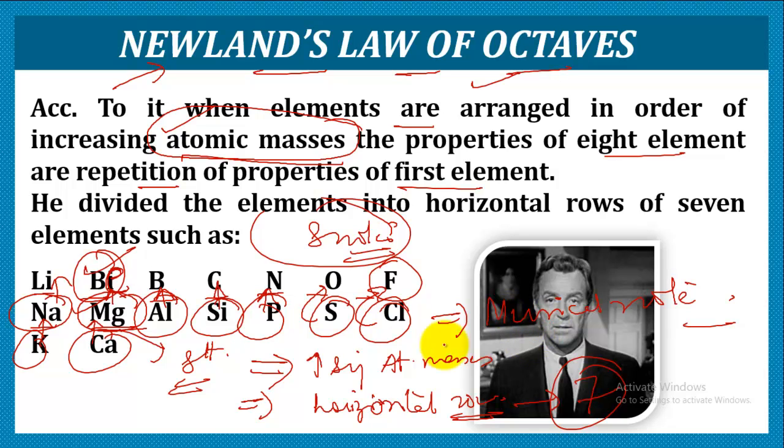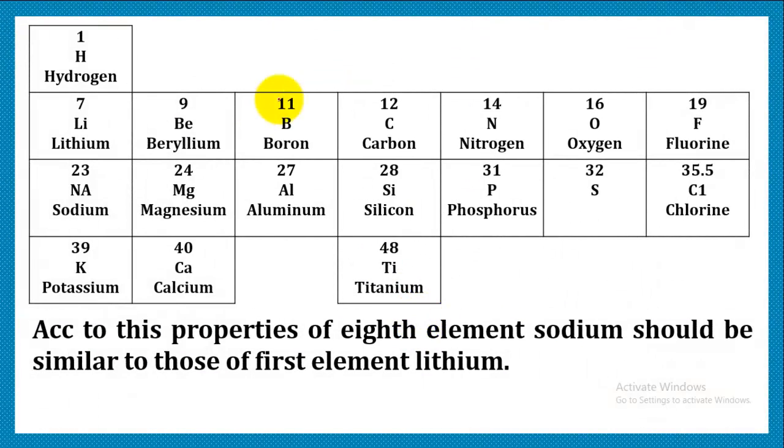According to it, every 8th element shows properties which are a repetition of its first element. So this was Newland's law of octaves, and this was how he arranged the elements. The property of every 8th element should be similar to its first element.